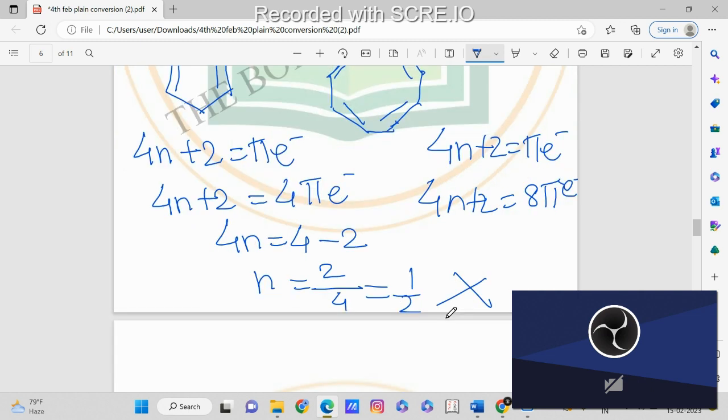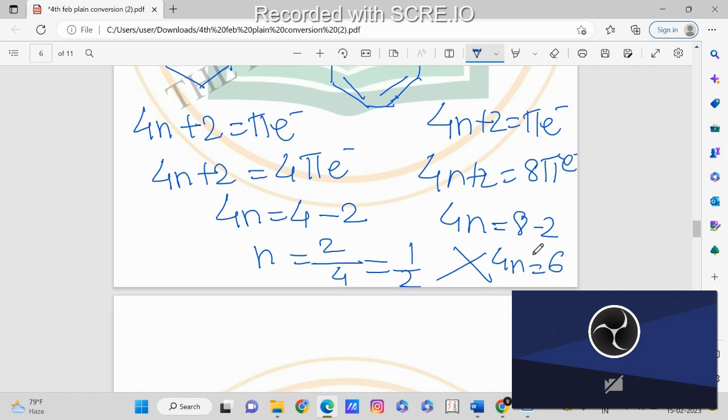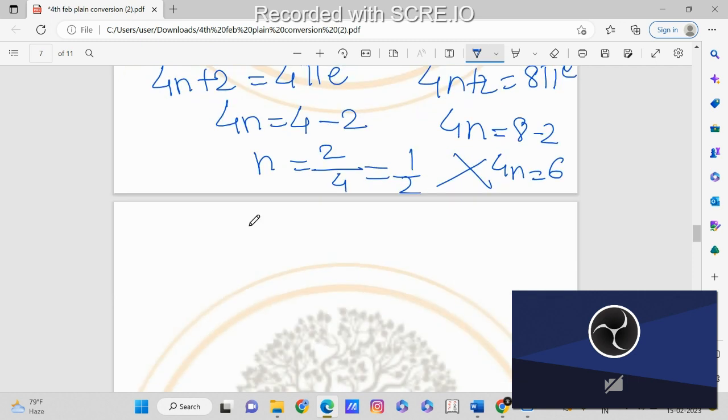In the same way, take the 2 to the other side: 4n is equal to 8 minus 2, which is 6. So n is equal to 6 by 4, which is 3 by 2.